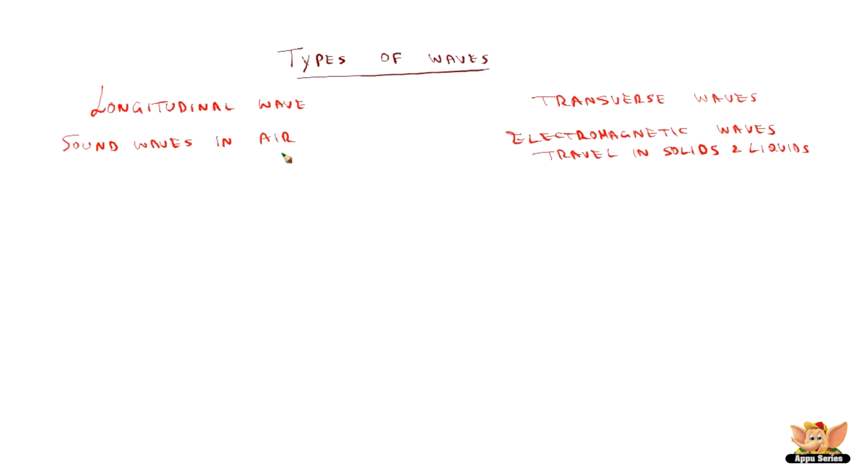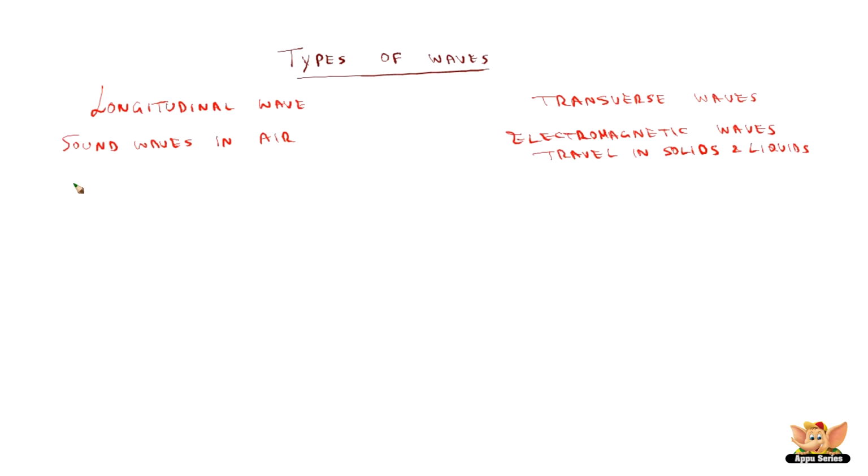So the sound waves in air, which are called longitudinal waves, we have studied about them. The particles of the medium vibrate back and forth in the same direction in which the wave travels. So we have studied about the compressions and rarefactions that are created by the particles of the medium, but the particles as such do not travel, but they just vibrate back and forth, creating high density and low density or high pressure and low pressure regions. And that is how the sound waves propagate.